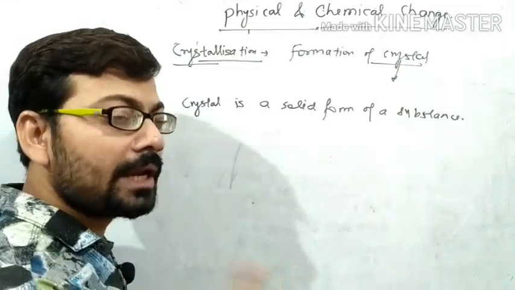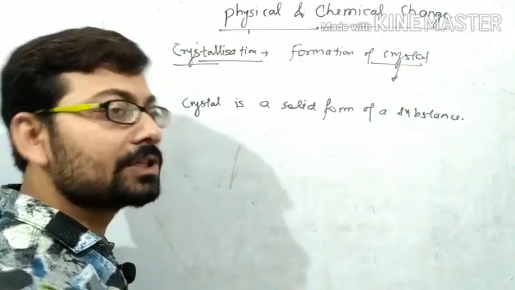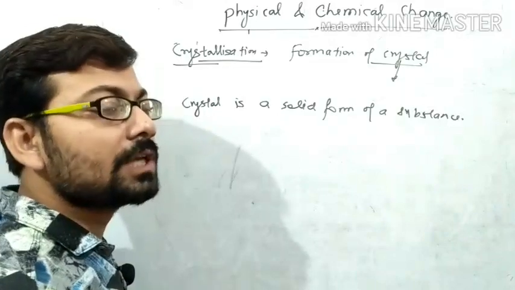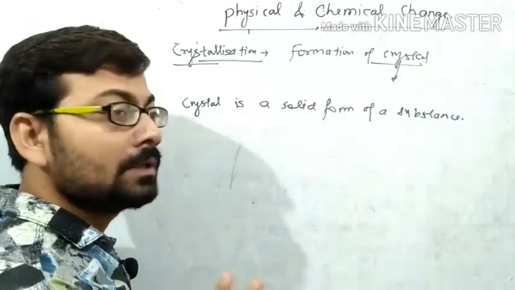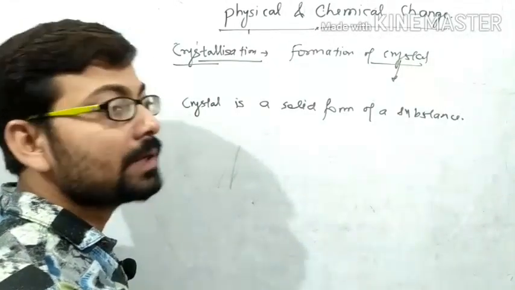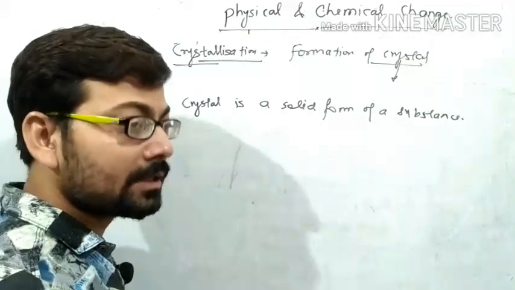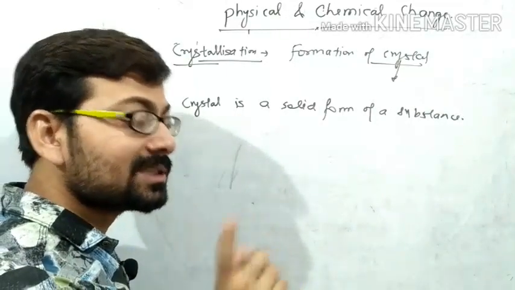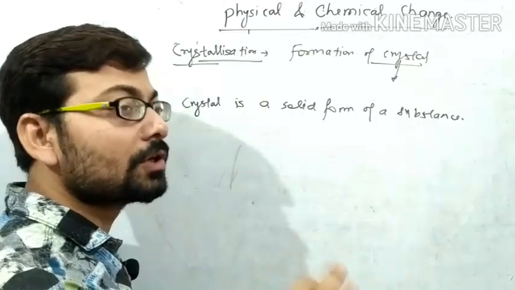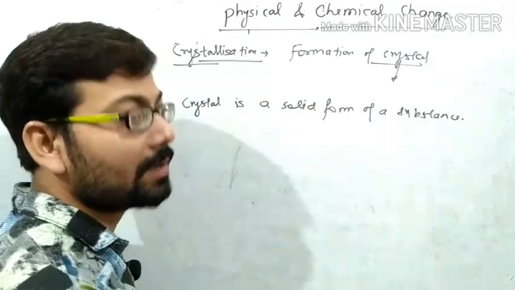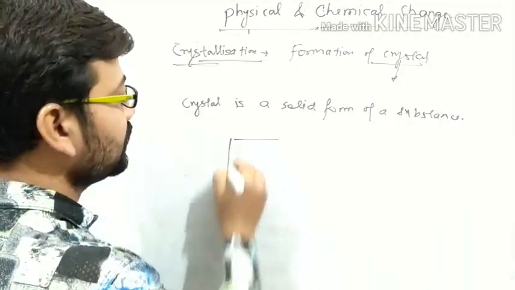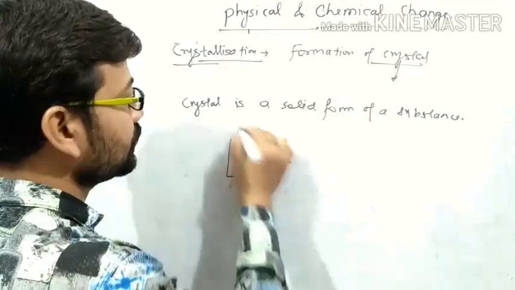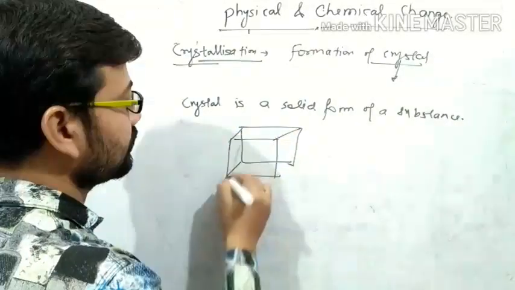Like salt, NaCl, NaCl has crystal form, and it has a tube-like structure. When you go to higher classes, then you will see what the structure of an NaCl crystal molecule is. Like this. This is the structure of NaCl.